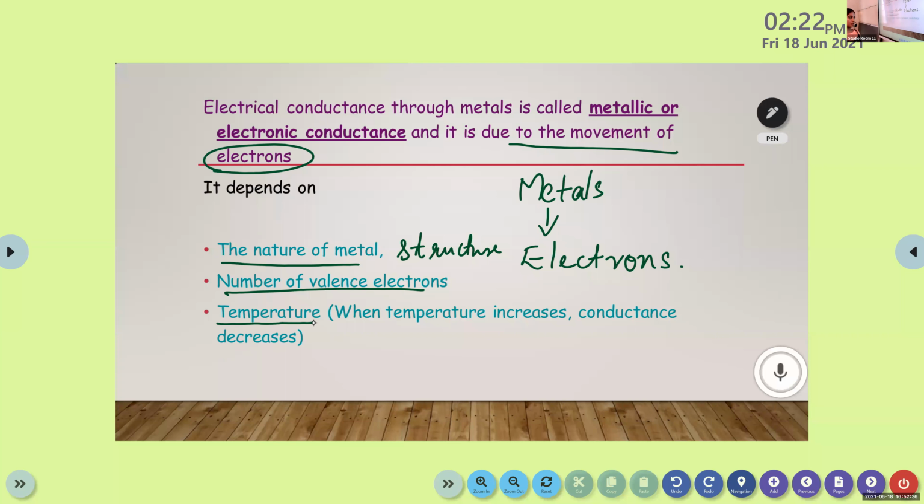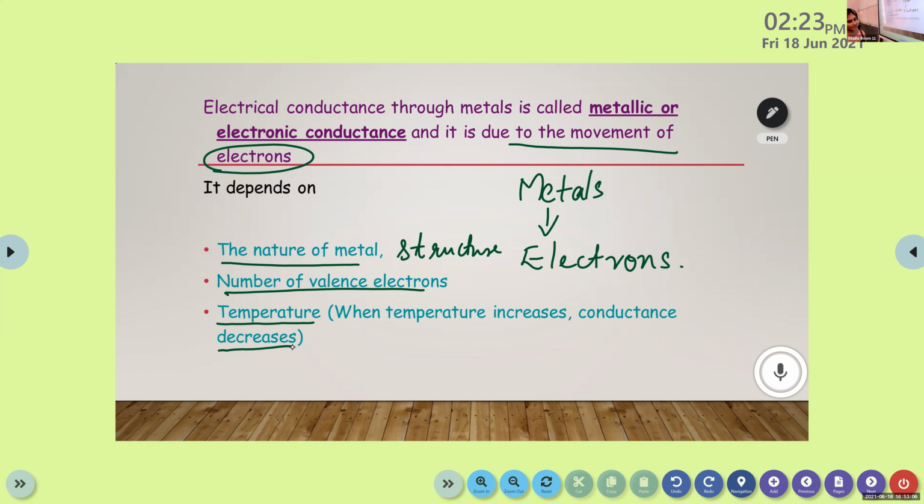In the case of metals, when the temperature increases, conductance decreases. So these three are the factors that electronic or metallic conductance depends on.